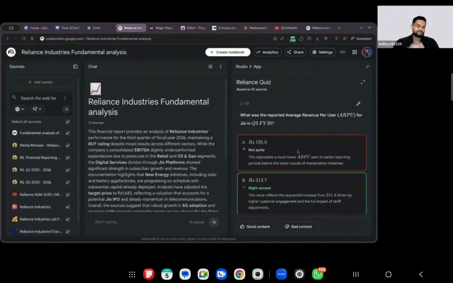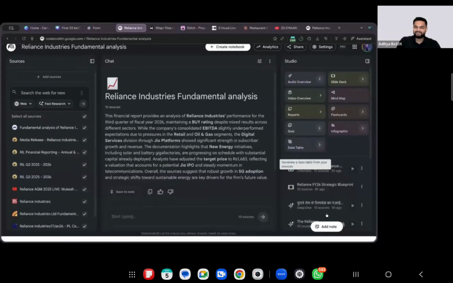Is this safe? Who is the owner of NotebookLM? Google, right? Whatever tools we are seeing here, we have made sure that every tool is safe, right? Who is absolutely mind blown?